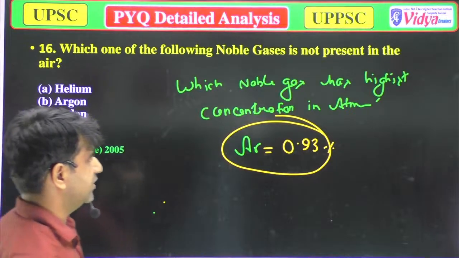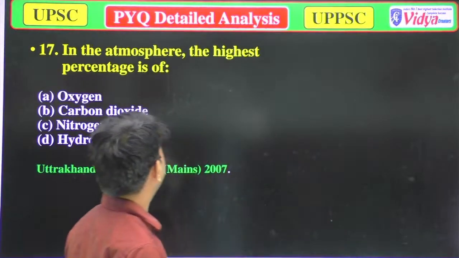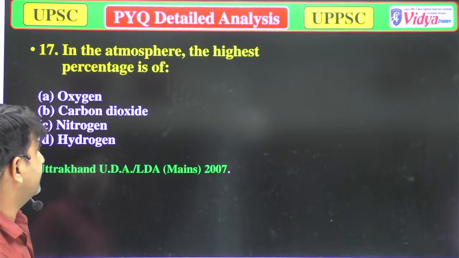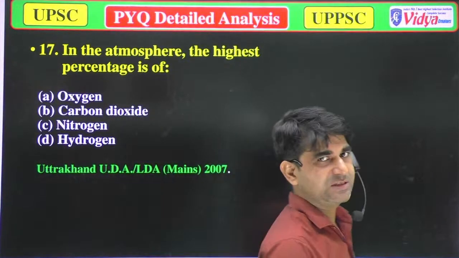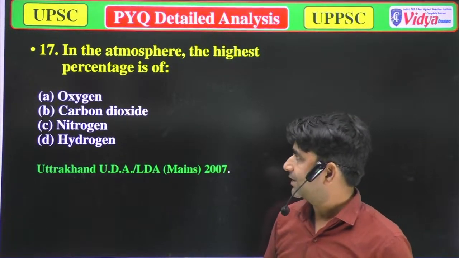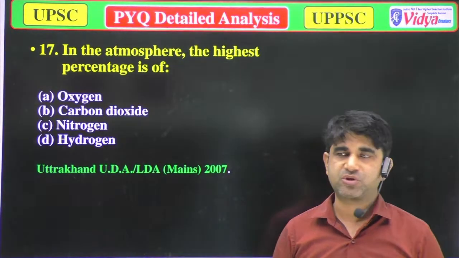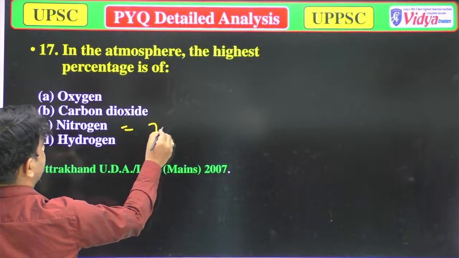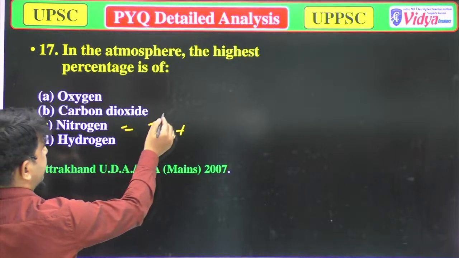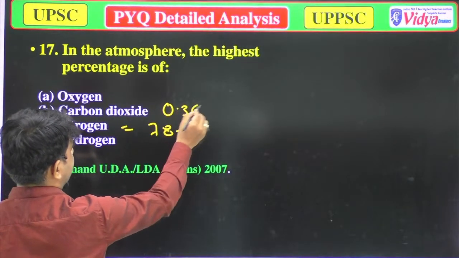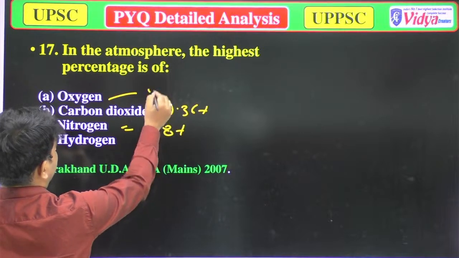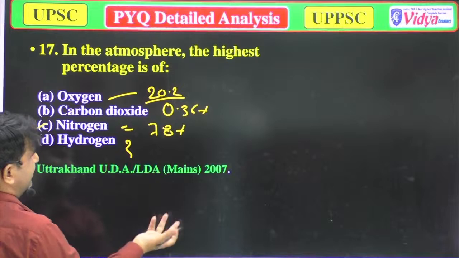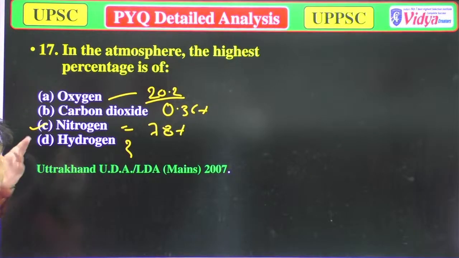So now we'll move to the next question. In the atmosphere, the highest percentage is of. It's a simple question, that which gas has the highest percentage. Options are there: oxygen, then carbon dioxide, then nitrogen, then hydrogen. And the correct answer is nitrogen, because nitrogen has about 78% of the atmosphere. Carbon dioxide has about 0.66%, and oxygen has about 20 point something percent. And I don't know about the hydrogen. It will be in very small quantity. So the highest percentage will be of nitrogen.